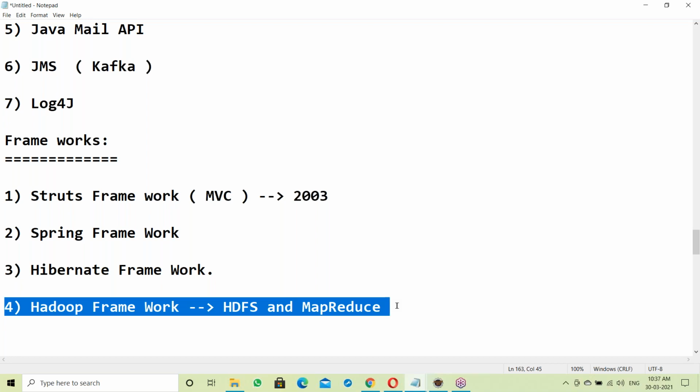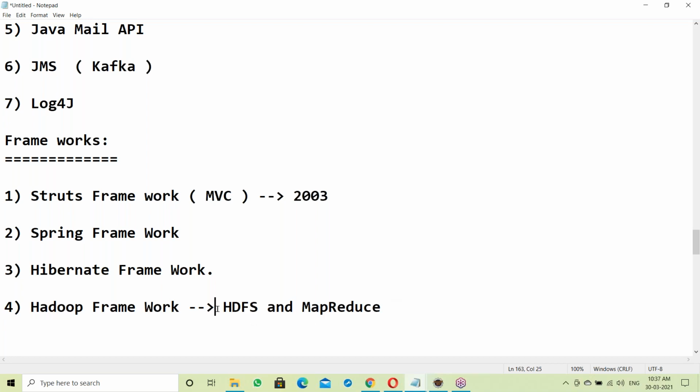4 projects completed on Hadoop here. Okay, HDFS and MapReduce. HDFS for storage, MapReduce for data processing. The Hadoop framework is to store and process big data. Data storage, HDFS. Data processing, MapReduce. That's it. Okay. Next, one more framework.